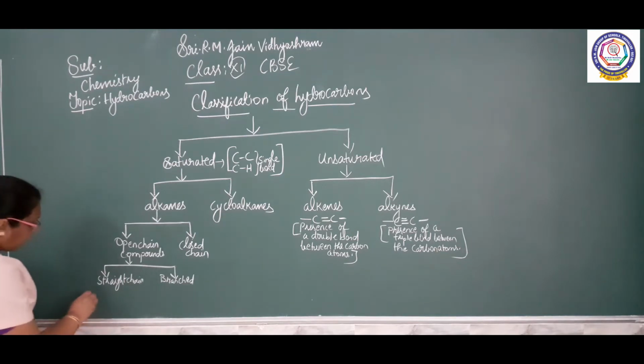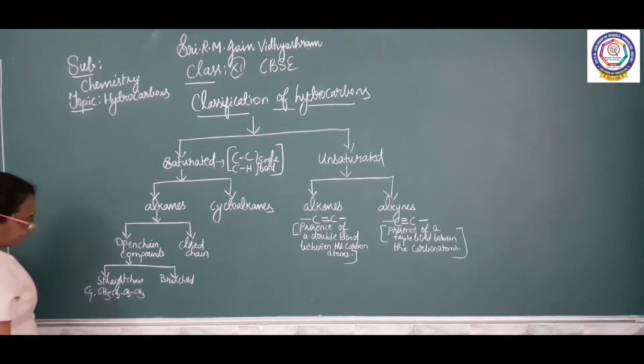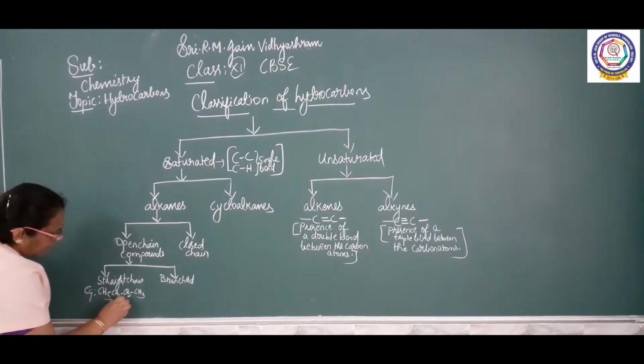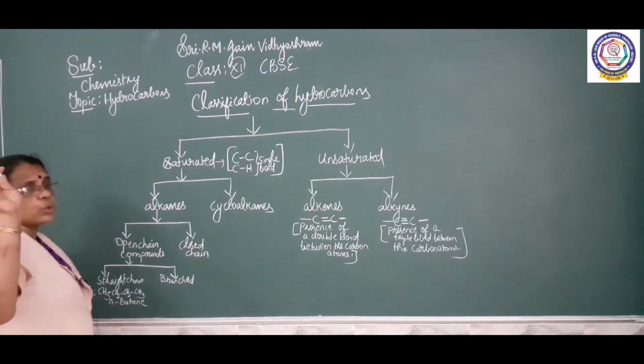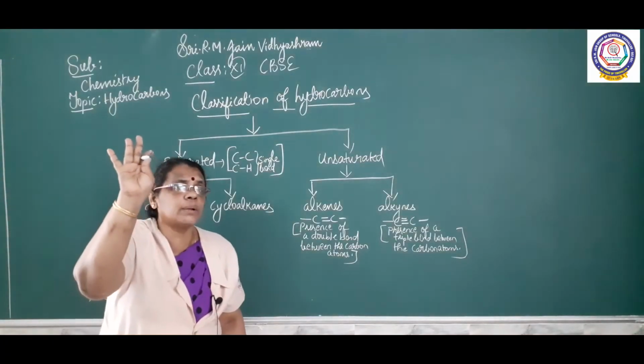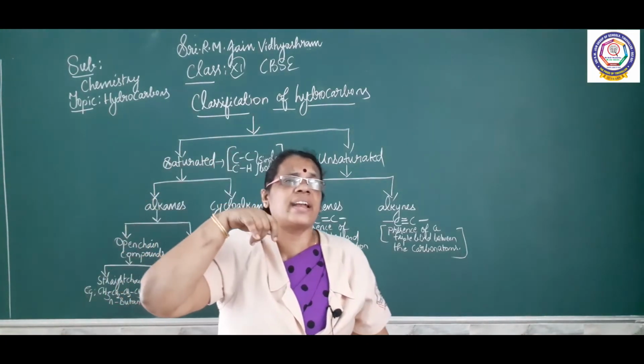What is a straight chain compound? CH3, CH2, CH2, CH3. What is the name of this compound? N-butane. There are 4 carbon atoms. But is the root word for 4 carbons. This you would have already studied in 10th standard.